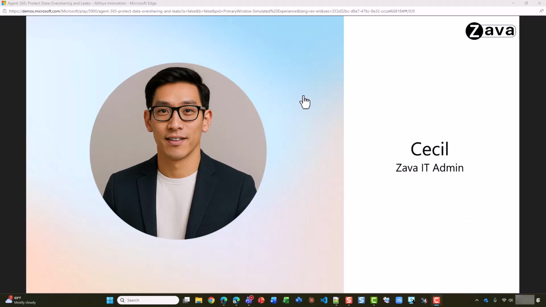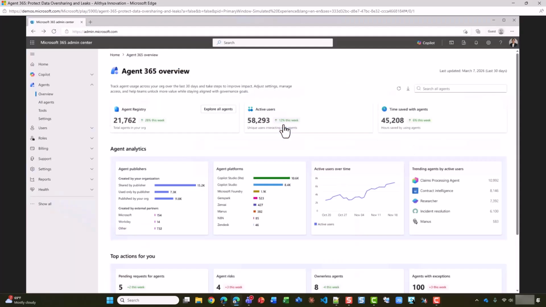In this demo, we will start with Cecile, the IT admin, and move to Kaji, the data security admin, to show you how these two teams work together to mitigate risk in the organization as AI agents scale.